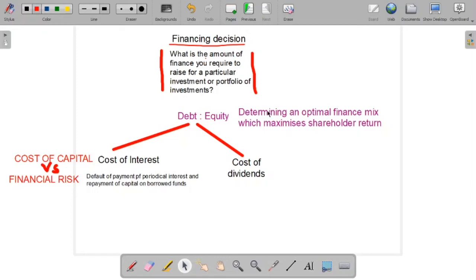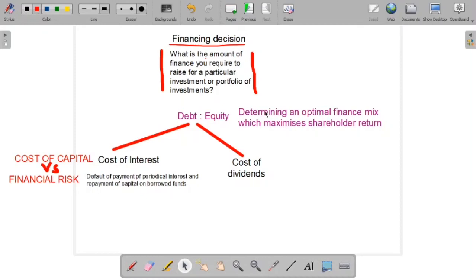And also, if the cash flow position of the business is quite good, right? If the company is good enough and they can generate sufficient cash flows, or they're doing well in the business and they have sufficient revenue, in other words, they can easily obtain debt finance, right? Because if their financial statement is healthy, and if the cash flow is healthy, banks or financial institutions are willing to provide debt finance, right? So if the cash flow of the business is good, debt finance is a good option.